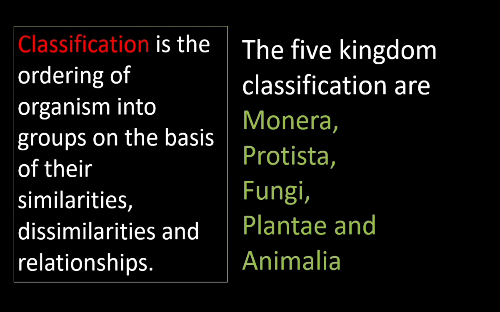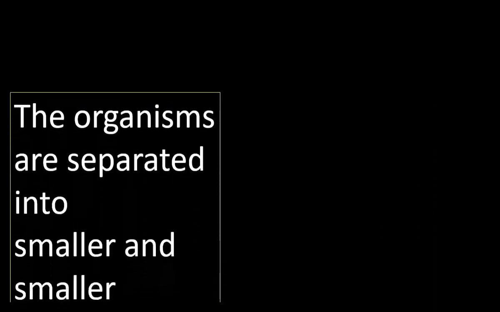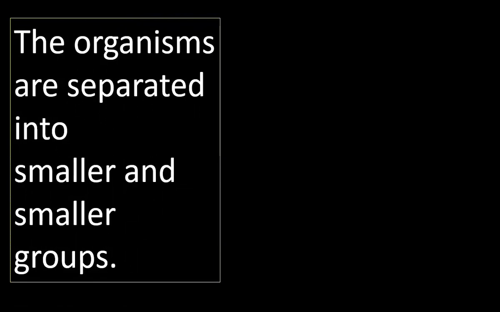Grouping is done by some principles. The organisms are separated into smaller and smaller groups. The smallest group is the basis of classification. Classification has different groups, a smaller group, and again a little bigger group, again bigger, and at last the biggest group.